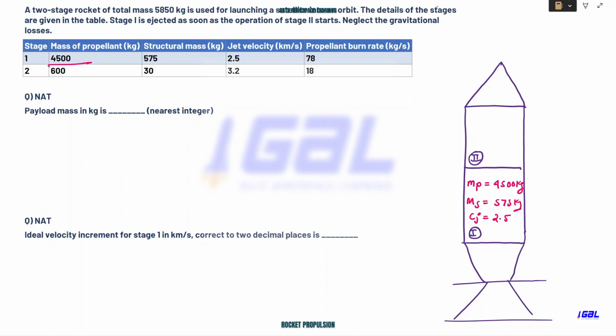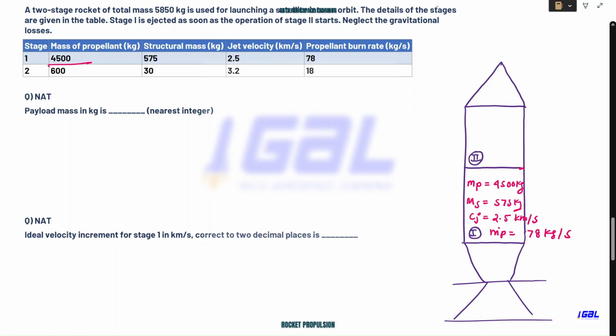This is 2.5 kilometer per second. You see, these are provided in kg, and this is kilometer per second. The propellant burn rate, that means the mass flow rate of the first stage, m dot, is 78 kg per second. Please see the unit, and you will come to know what they're talking about.